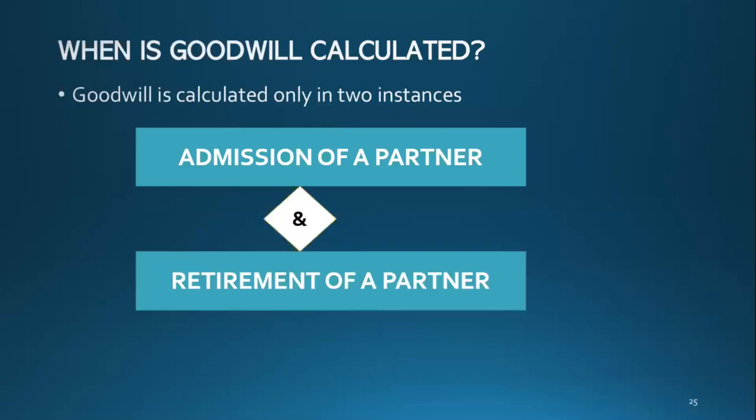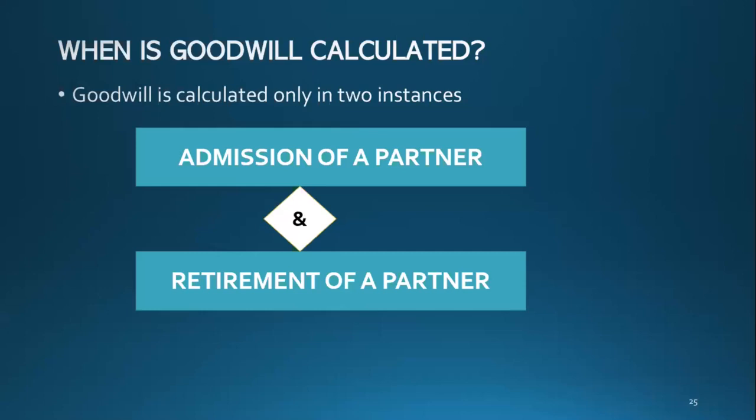Then the retirement of a partner. For retirement of a partner it is all the same logic. Let's say there are 3 partners, A, B, C. They started from scratch and built up from bottom to top. They worked hard for 5 years.